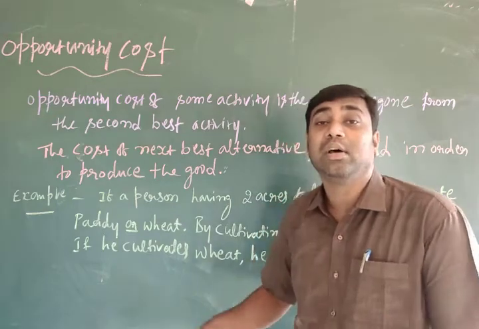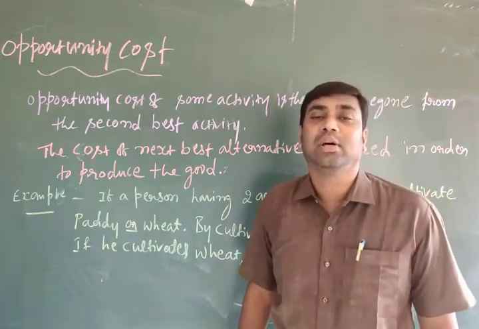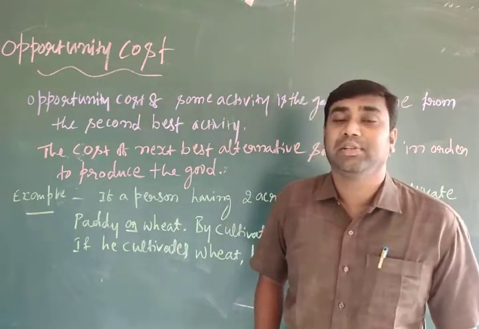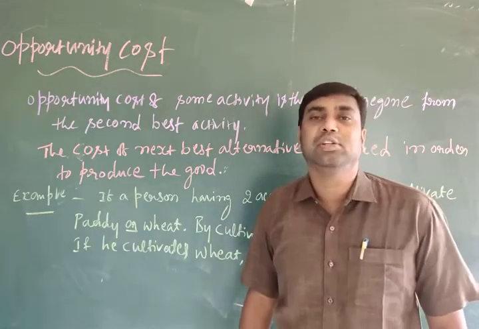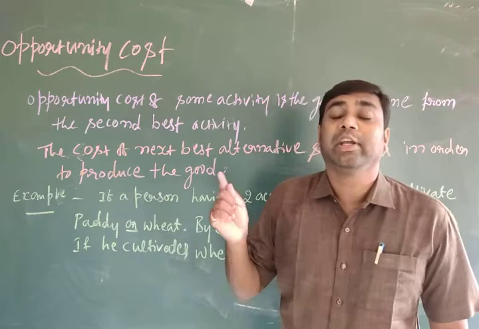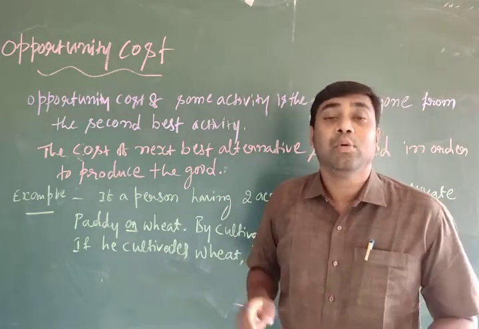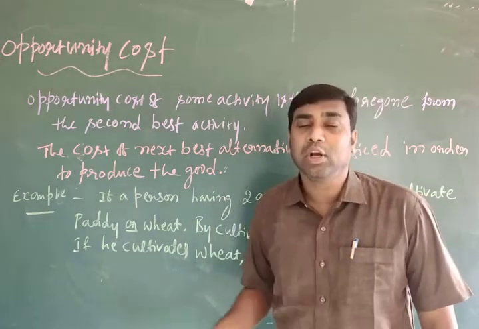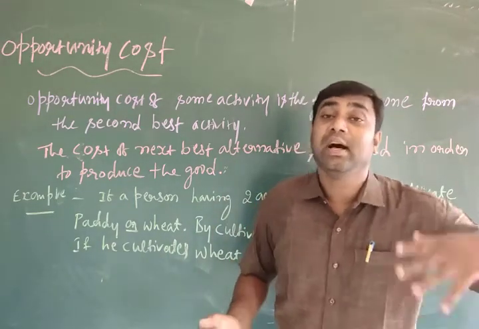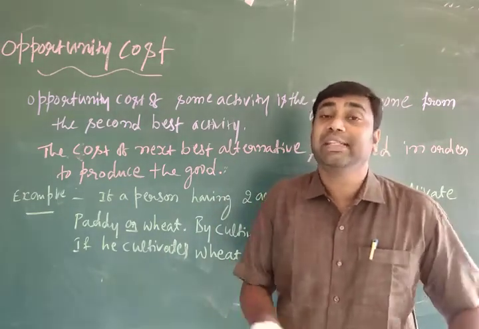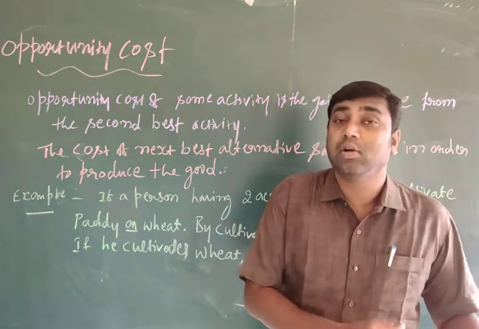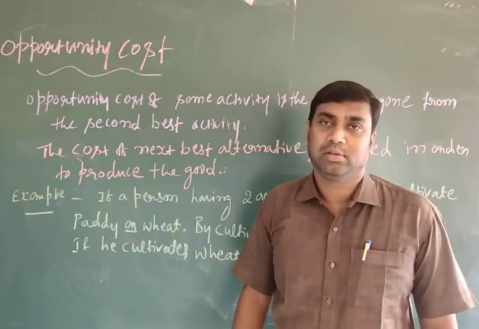Why? Because resources are less, or availability of land is also less. In this situation, we have to assume we can produce only one thing. Then to produce one thing, we should sacrifice another thing. To get one commodity, we should sacrifice another commodity. The cost of what we are sacrificing, that is called opportunity cost.